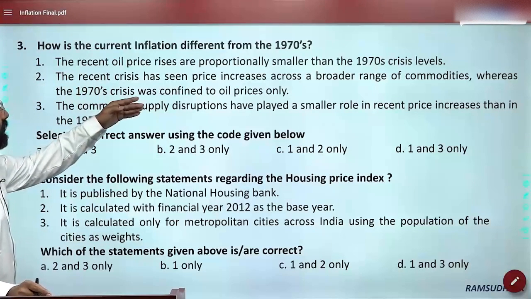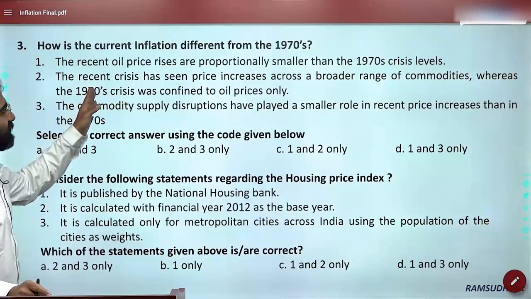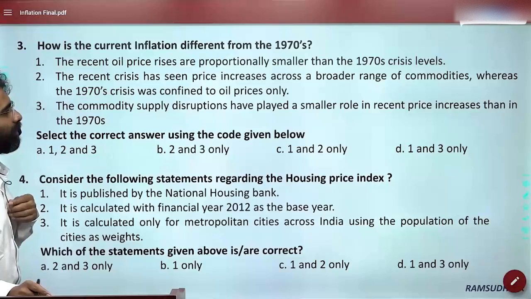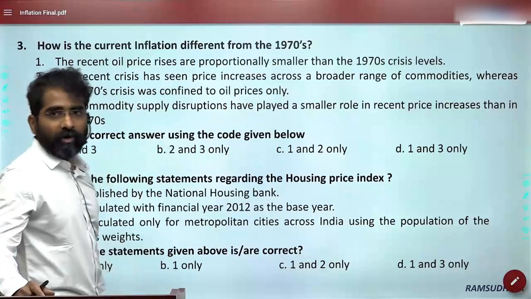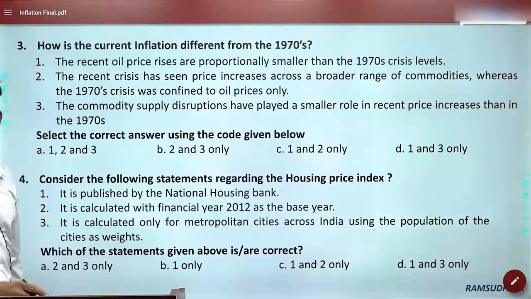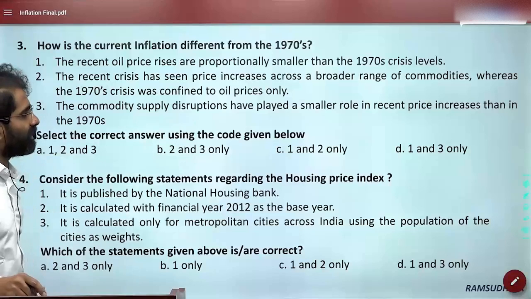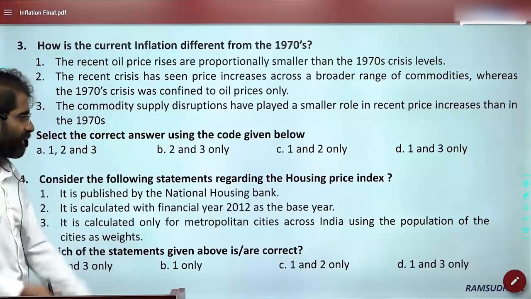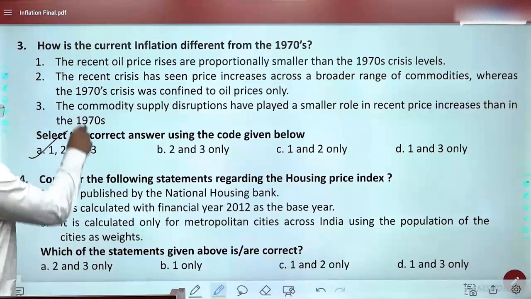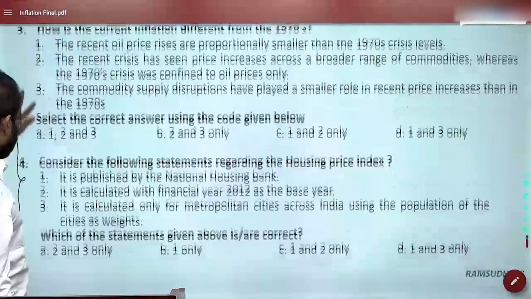The recent oil prices are proportionally smaller than, okay, and the recent crisis has seen price increase across a broader range of commodities, whereas 1970s was confined to oil prices only, very clearly given. Okay, and the commodity supply disruptions have played a small role in the recent price than in the 1970s. A table, if it is clear, then the answer obviously should be 1, 2, and 3. Okay, then go to the fourth question.